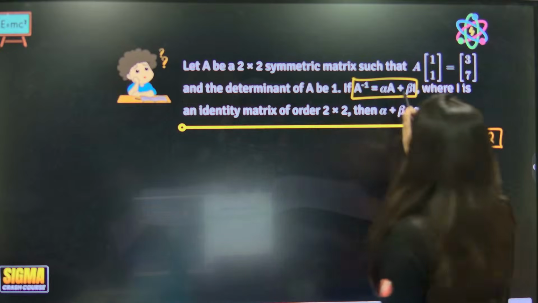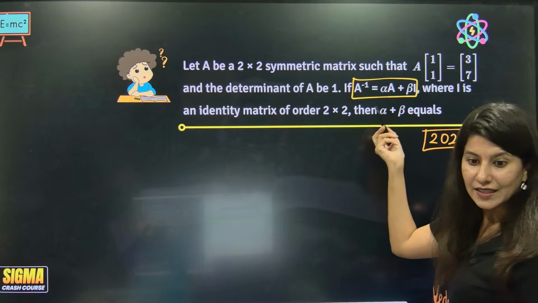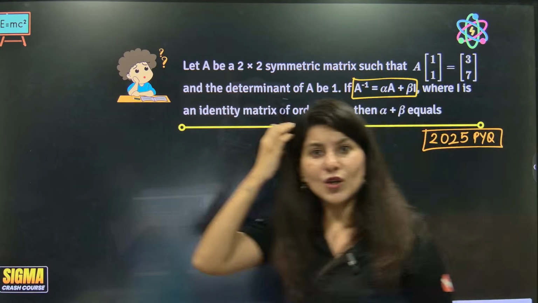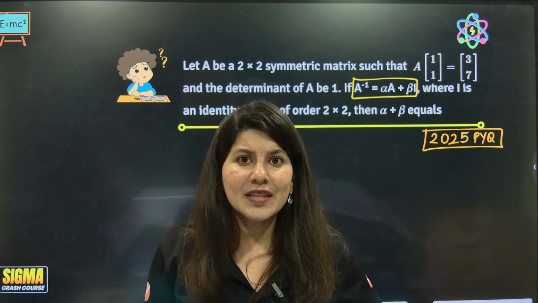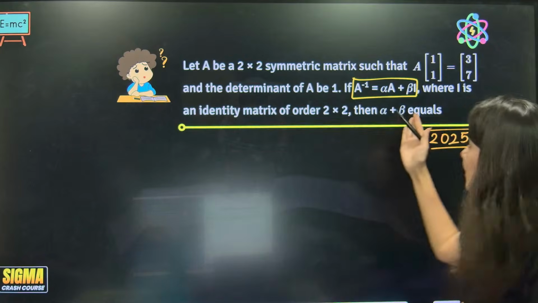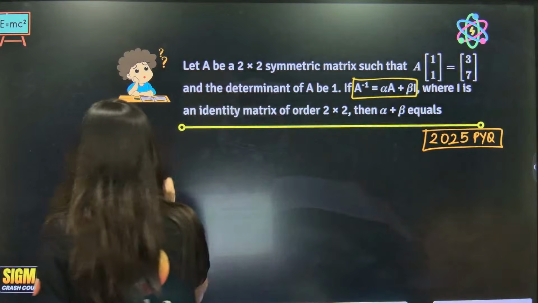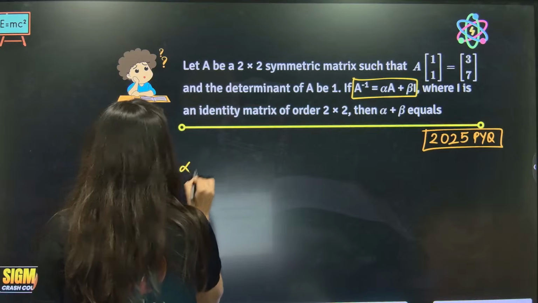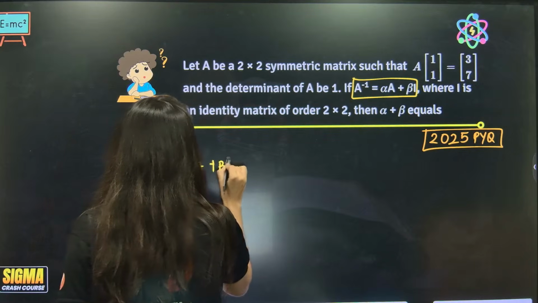A 2 cross 2 matrix, and this is an equation in A, right? But ma'am, you told us a degree 2 equation will be there, and this is not degree 2. So let me tell you, what is this? This is A inverse equals alpha A plus beta I, correct?